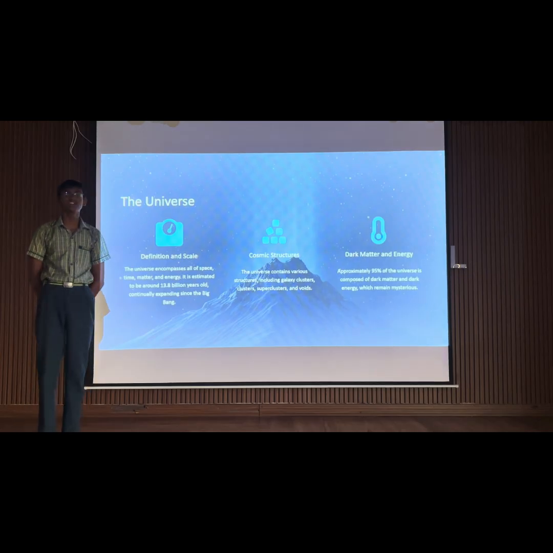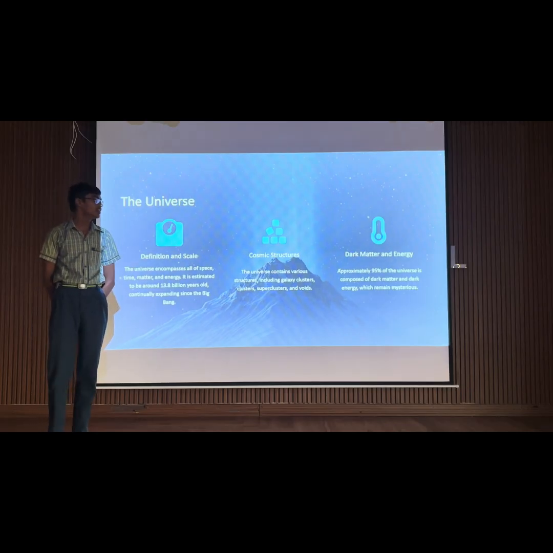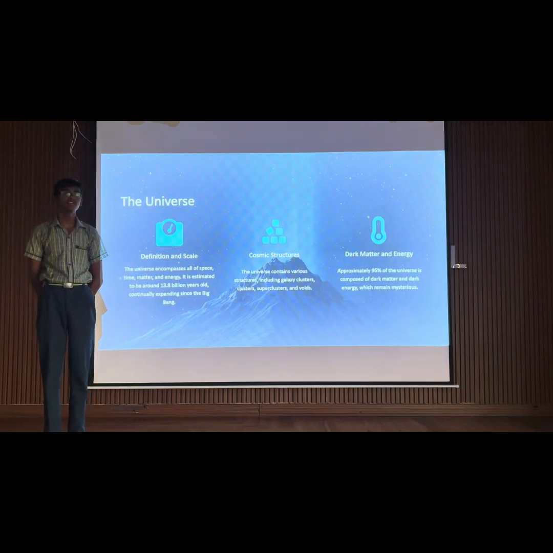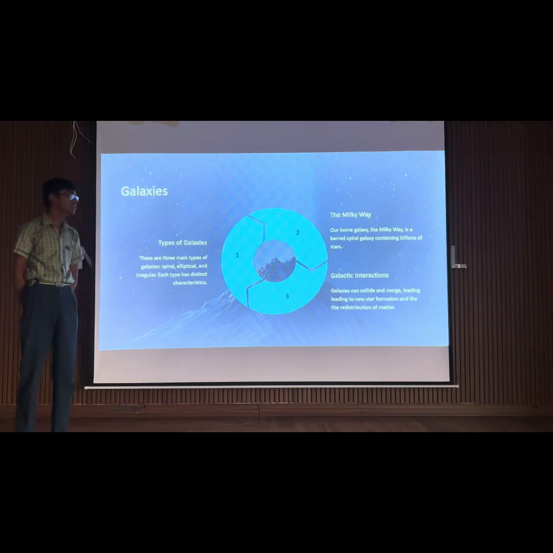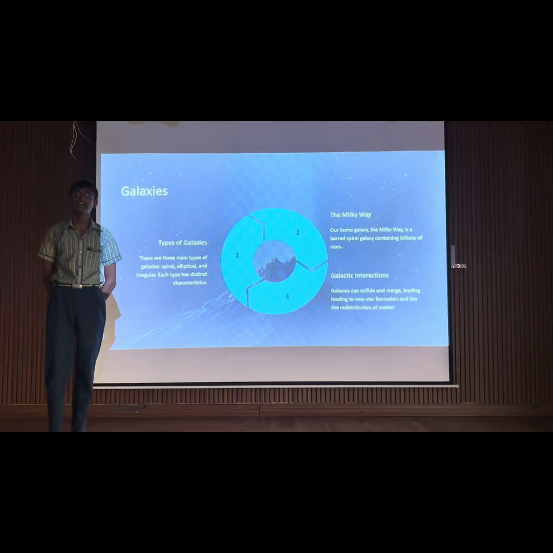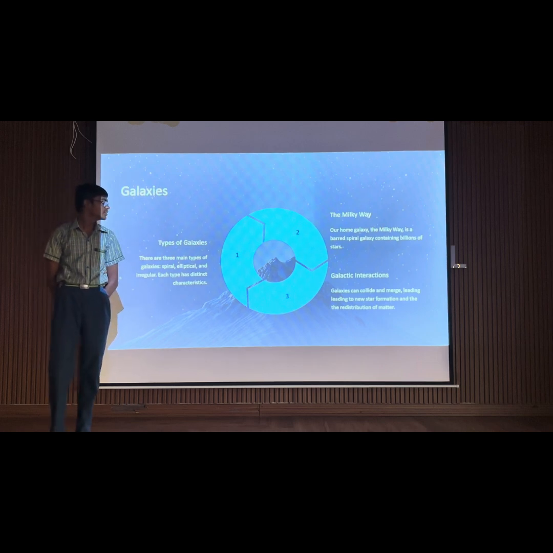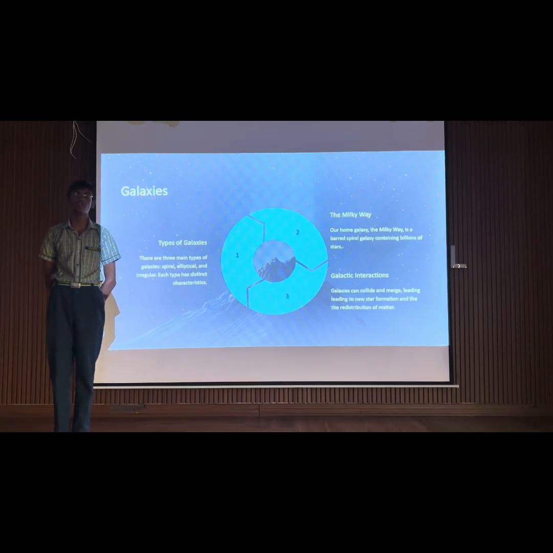It contains various structures like galaxies, stars, superclusters, and clusters, and approximately 90% of the universe is dark matter and dark energy, which remain mysterious. Galaxies. There are three main types of galaxies: spiral, elliptical, and irregular. Our galaxy is also known as the Milky Way galaxy, and it is a spiral galaxy. Galaxies can collide and merge with each other, leading to new star formation and destruction of old ones.